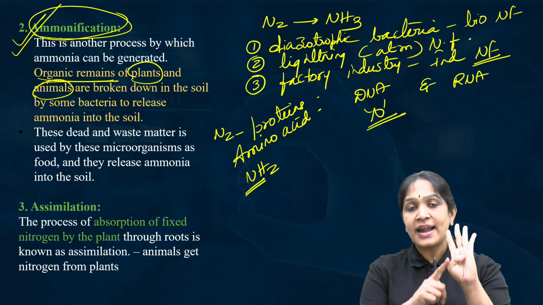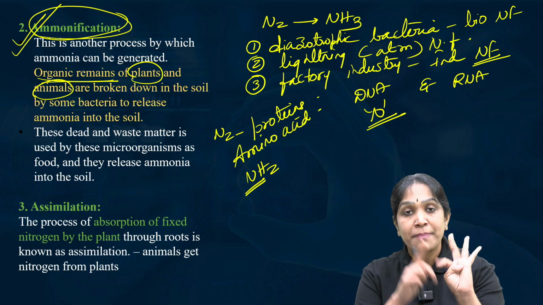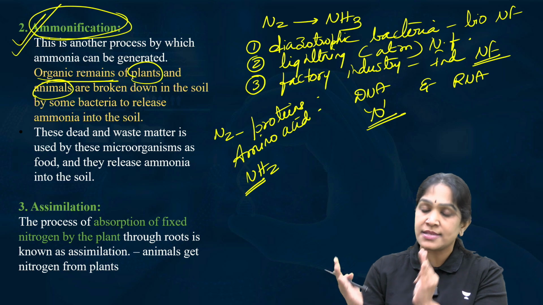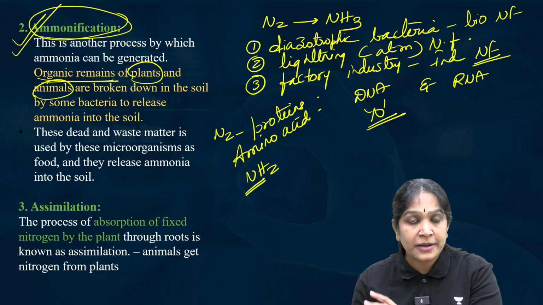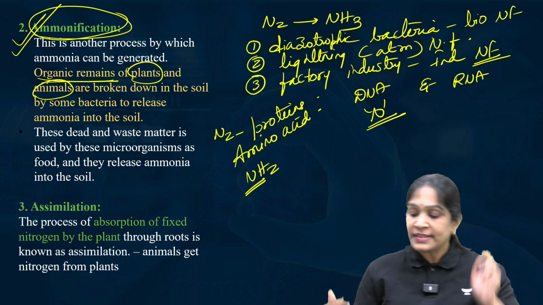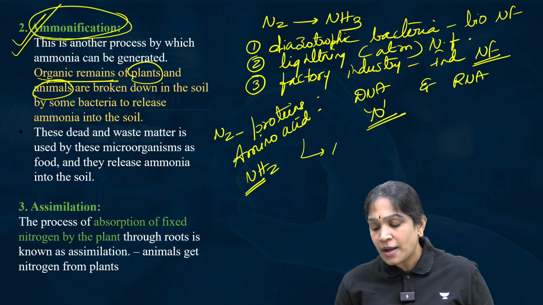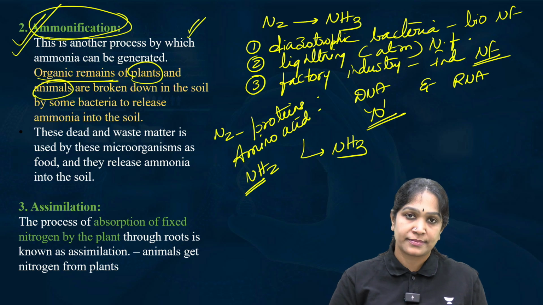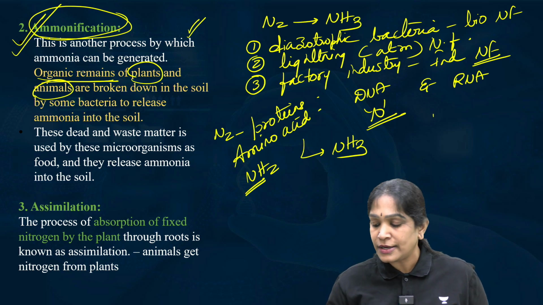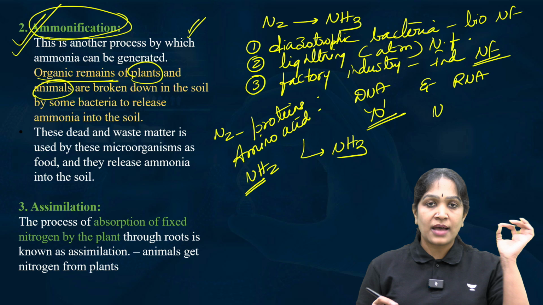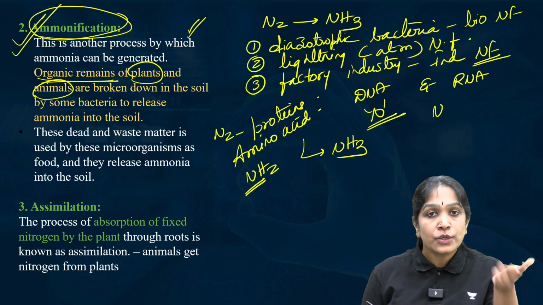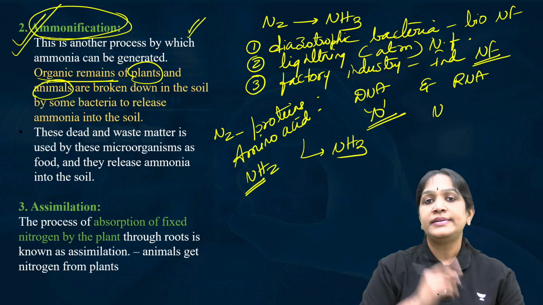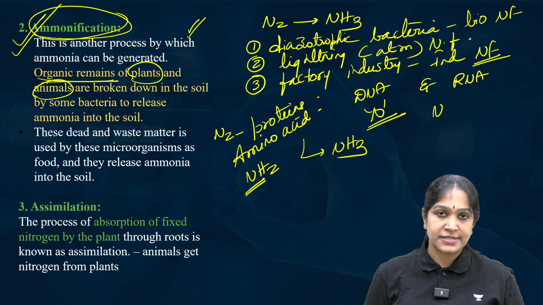So when a plant or animal dies and is buried, all these nitrogenous substances, such as proteins, chlorophyll, DNA, RNA, will get converted into ammonia. That process is called ammonification. Not N2 into ammonia as in nitrogen fixation. This is release of ammonia from the dead bodies. That is the difference.